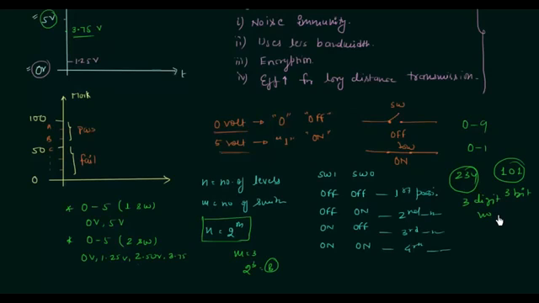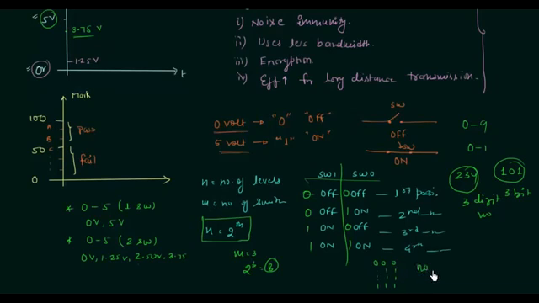We use bits to represent the quantity, right? This table right here can also be written with off as 0 and on as 1: 0 0, 0 1, 1 0, 1 1. So with 2-bit numbers, we can have 4 possibilities. You can see 0 0, 0 1, 1 0, 1 1. In the same way, if I increase the number of bits, let's say 3, 0 0 0 all the way to 1 1 1, we will have 8 possibilities.